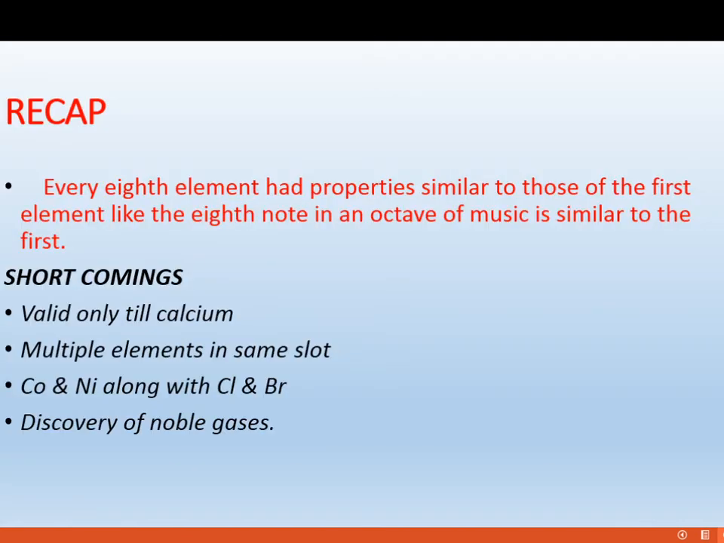So that is the law of octaves model. Let us recap what we have studied. Every eighth element had properties similar to those of the first element. The first and eighth elements must have the same properties. What are the shortcomings? It is valid only up to calcium, multiple elements were placed in the same slot, dissimilar elements were present in the same group, and the discovery of noble gases disturbed the octave rule. These are the limitations of the John Newland model.